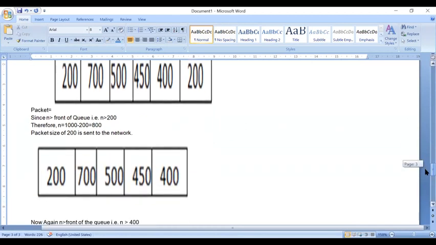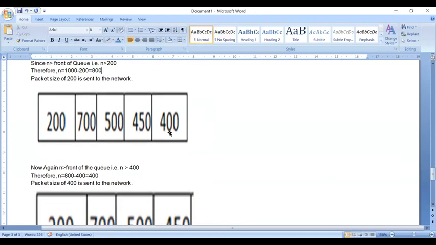Now what will happen in the next case? You can see, what is the next value? 400. That is my front, right? As it is first come first serve, the first one is 400. Again I have to check whether n is greater than the front of the queue. Yes, n is greater than 400. What was my previous bucket size? It was 800. So I have to do the subtraction once again. 800 minus 400 is my current bucket size, and I have allowed this second packet to go inside the bucket. Now the packet of size 400 is sent to your network.